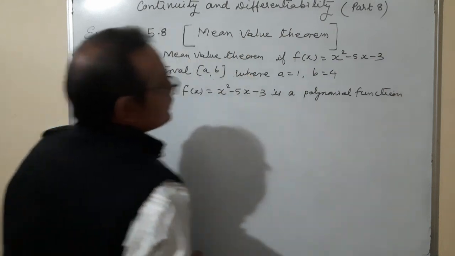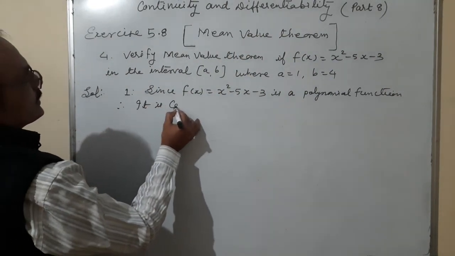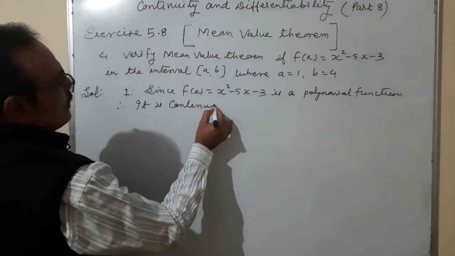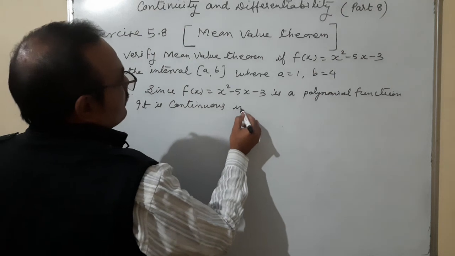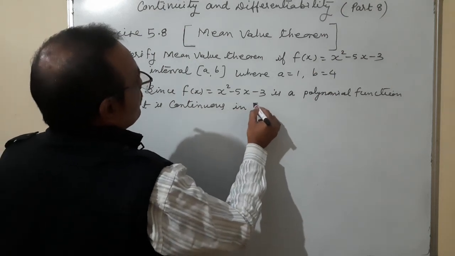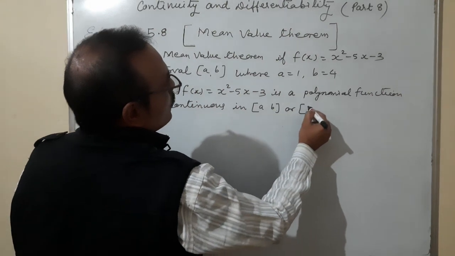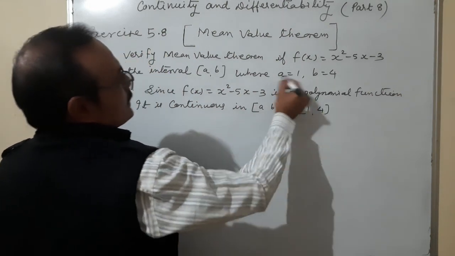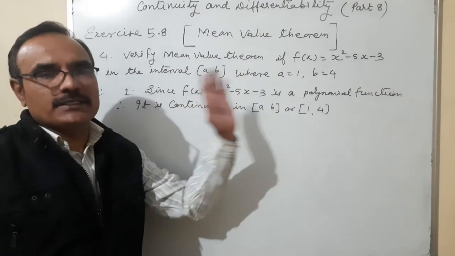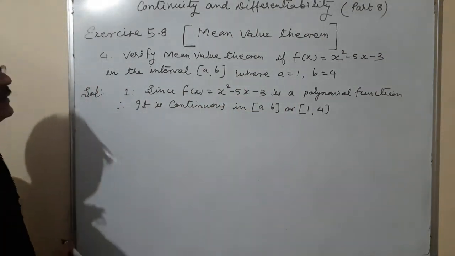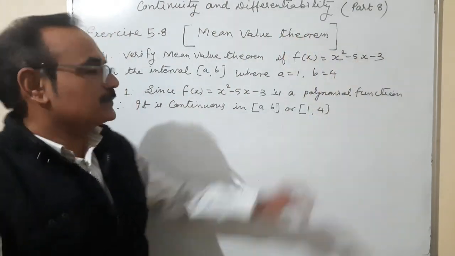It is a polynomial function, therefore it is continuous in [a, b] or [1, 4], because a is equal to 1, b is equal to 4. Since it is a polynomial function, it is continuous in [1, 4]. Okay, you can see that there are no terms in the denominator, so it will be continuous.